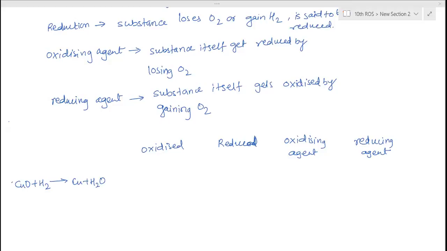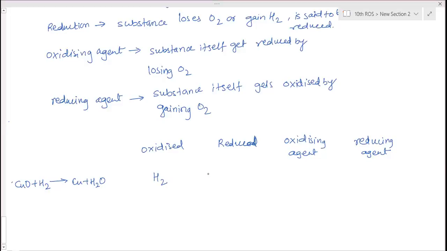We are not getting any sound. Anisha, are you there? No. Shilia? Ma'am, H2 is oxidized here. Hydrogen is oxidized.